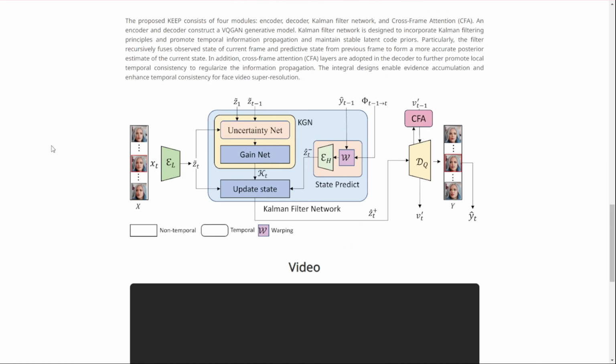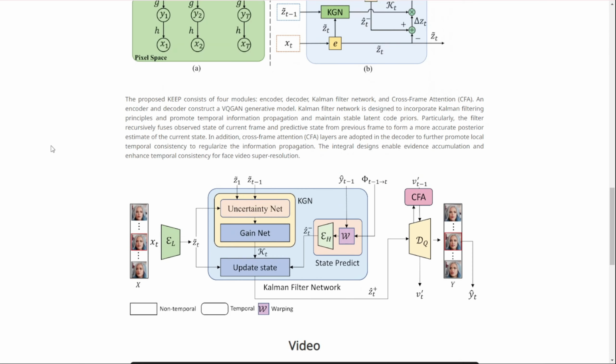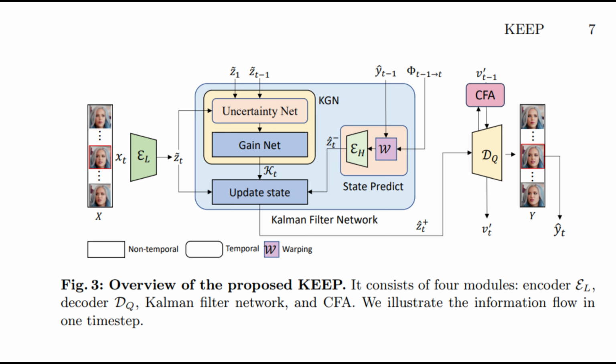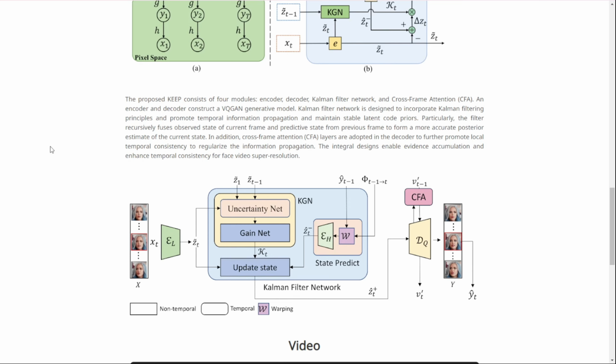KEEP also incorporates a module called cross-frame attention, or CFA. This allows the model to align and aggregate features across multiple frames, further enhancing temporal consistency. What's particularly clever about this approach is that it allows KEEP to handle severe video degradation more robustly than single-image models.